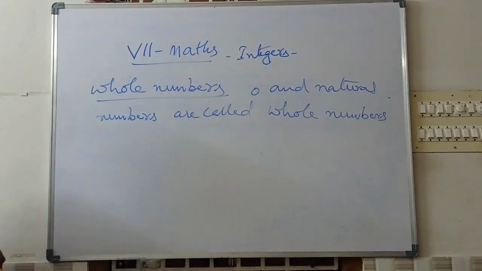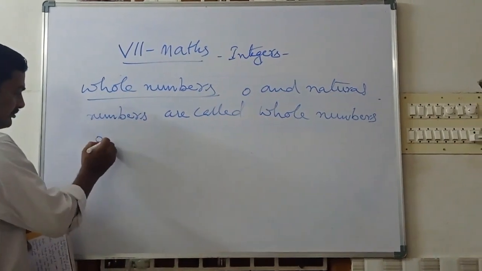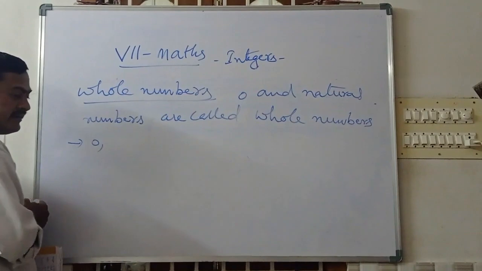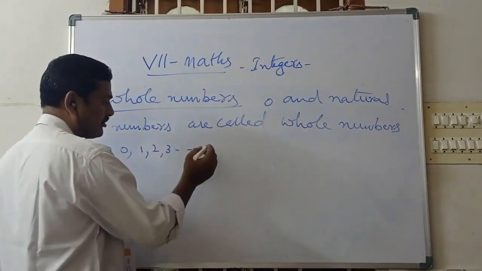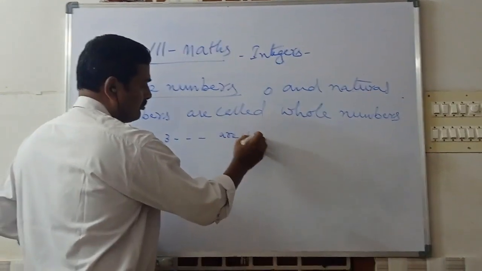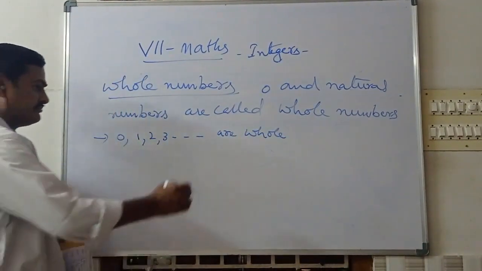Another way to define it: 0, 1, 2, 3 and so on are whole numbers.